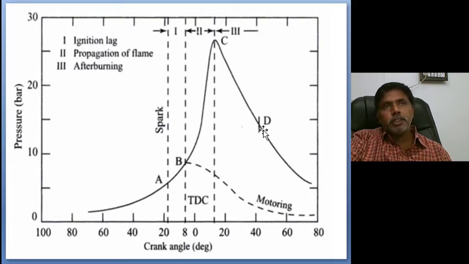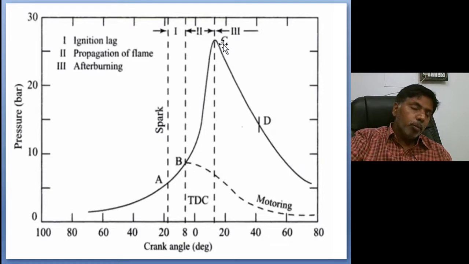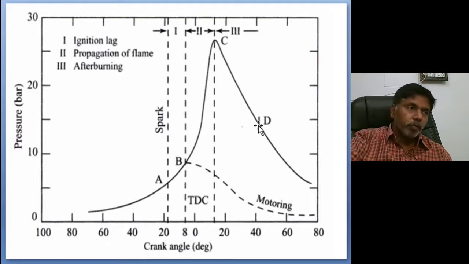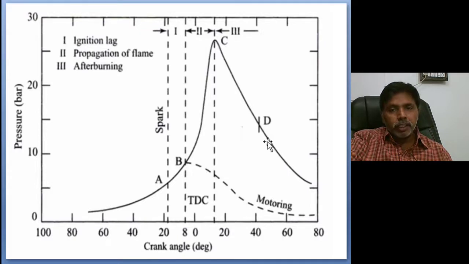Even though burning of the fuel is taking place, there is no use because expansion has already started, but engine heating will take place. If more fuel is available in the after burning stage, overheating of the engine comes into the picture. So this is a major drawback of this system, after burning.